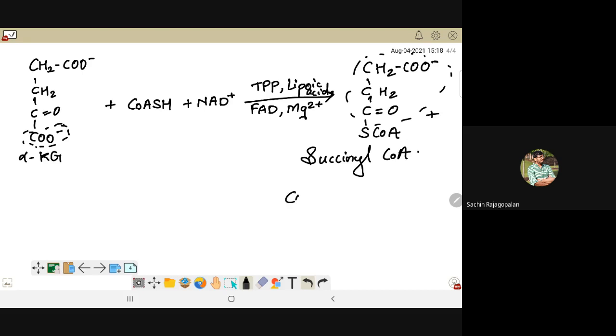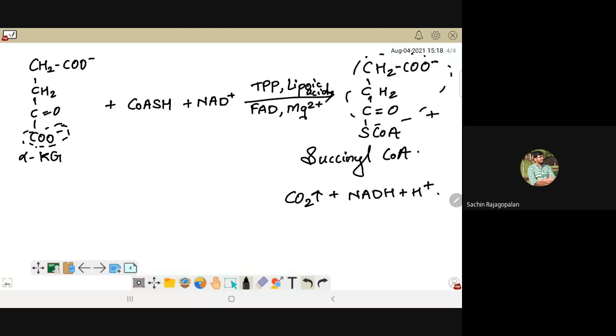Obviously, along with this, a carbon dioxide will be released. NAD will get converted to NADH and H+. So the same set of reactions will occur with alpha Kg also, and you are going to get a product succinyl CoA.